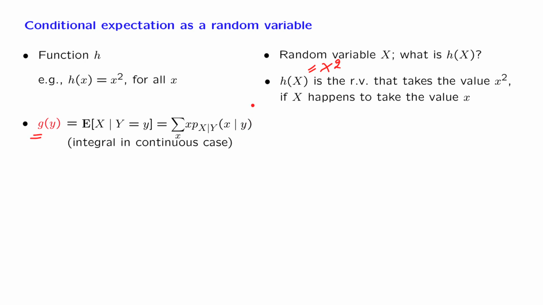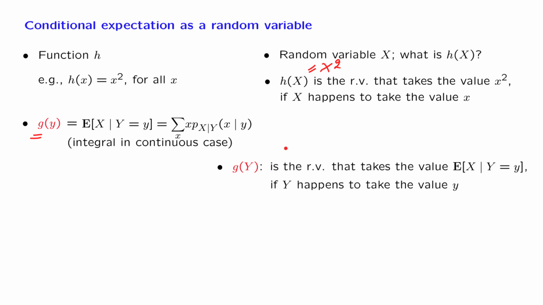Now that we have defined g, we can ask, what is this object? It's a function of capital Y. It's a function of a random variable, so it should be a random variable by itself. By analogy with the earlier concrete example, it is the random variable that takes the numerical value g of little y whenever capital Y happens to take the value little y.